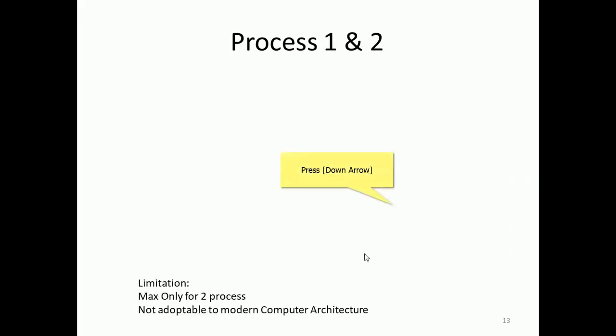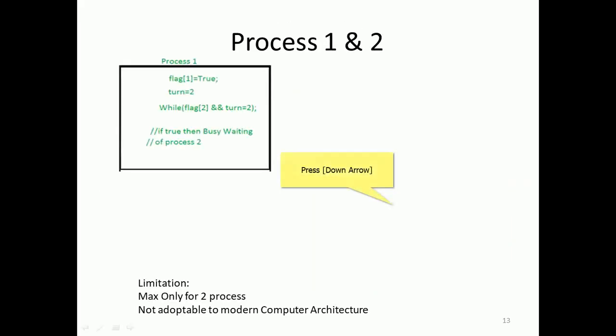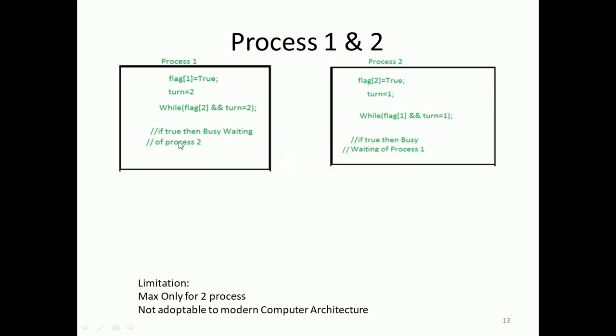Now one more example. In the earlier case we took process 0 and 1. Now I will take process 1 and 2. Process 1 sets flag 1 equal to true and turn equal to 2, and while flag 2 is true and turn is equal to 2, the condition is true, so process 2 is busy waiting, right? Process 2 now sets its flag equal to true and turn equal to 1, while turn is 1 it is busy waiting, and process 1 is waiting here, right?